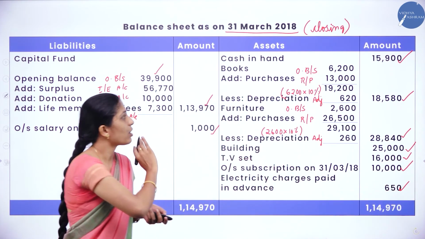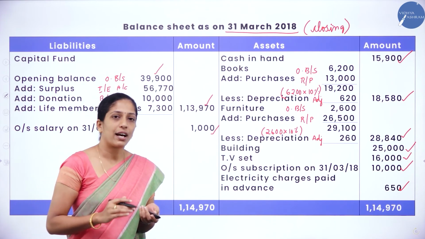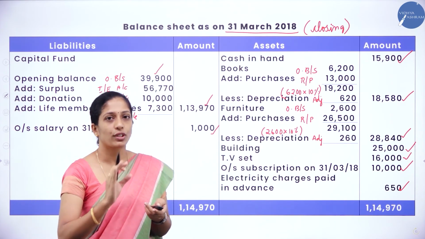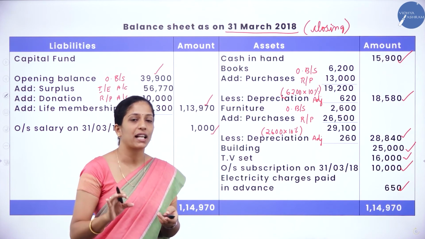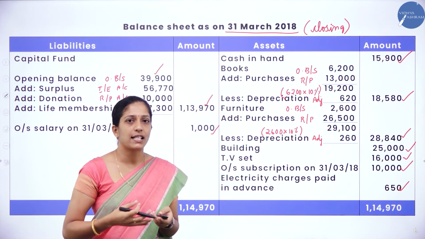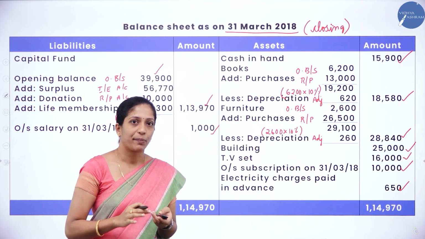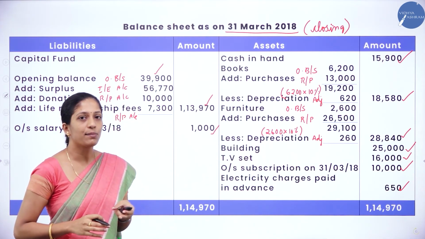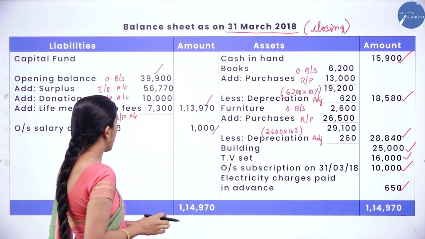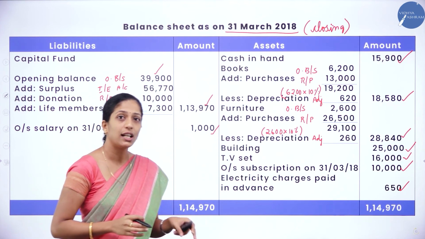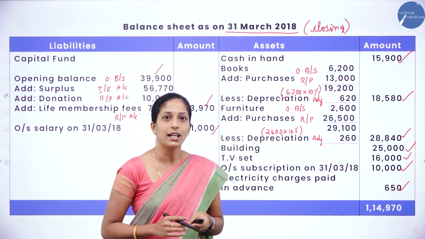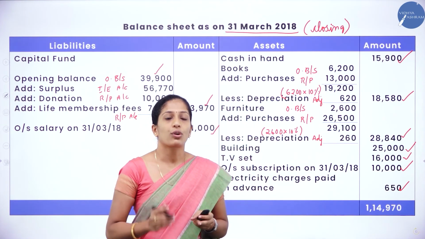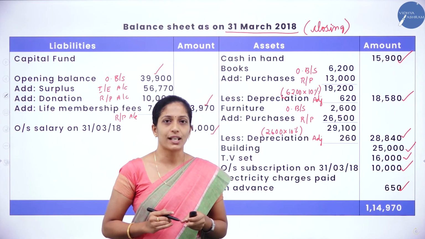Now we are done with recording all the entries. We have seen opening balance sheet. There is no entry which is pending. We have seen receipts and payment account. There is no capital item pending. And we have seen the adjustments. There are no capital items pending. So we have recorded all the items. When you add all the liabilities, you will get 1,14,970. When you add all the assets, you will get 1,14,970. So your total assets should be equal to total liabilities.